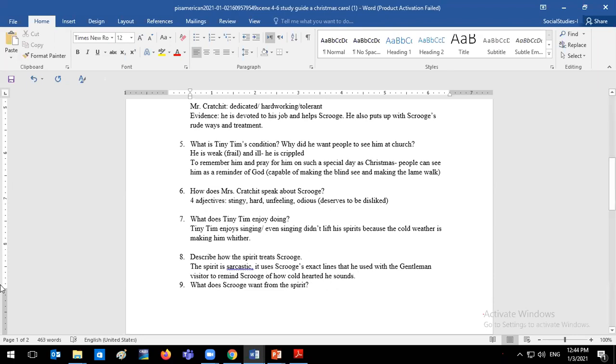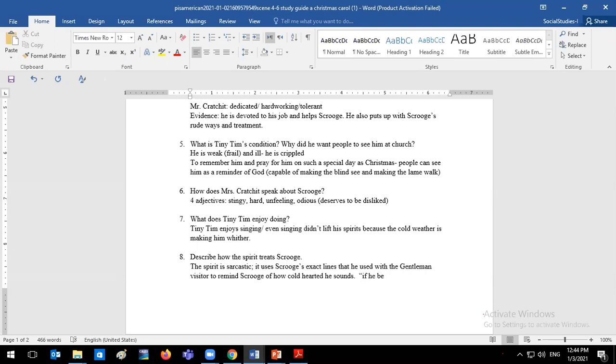All right. So every time Scrooge is feeling some type of pity, the spirit reminds Scrooge of all the words that he used, especially with the gentleman visitor when he says, "Let them die and decrease the surplus population.